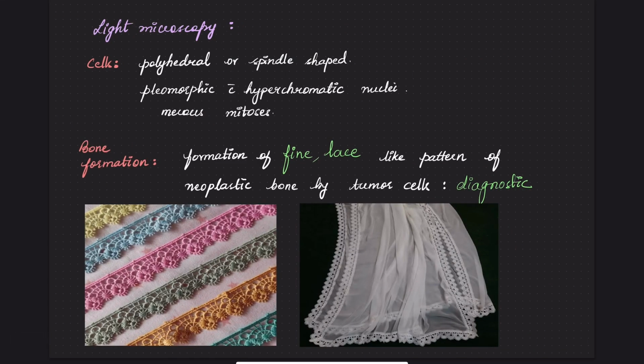Coming to the light microscopic findings, all malignancies show pleomorphism. So here also the cells show pleomorphic features. The cells are polyhedral or spindle shaped. The nucleus is hyperchromatic. There is an increase in the nucleus cytoplasmic ratio, hyperchromatic nuclei, and numerous mitotic figures. Mitotic figures means the nucleus inside the cells is shown in an actively dividing phase. So the presence of mitotic figures indicates the aggressiveness of the tumor.